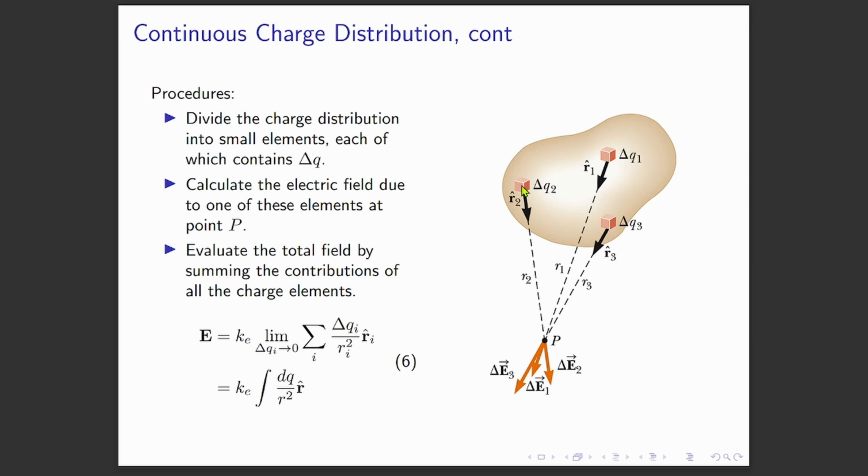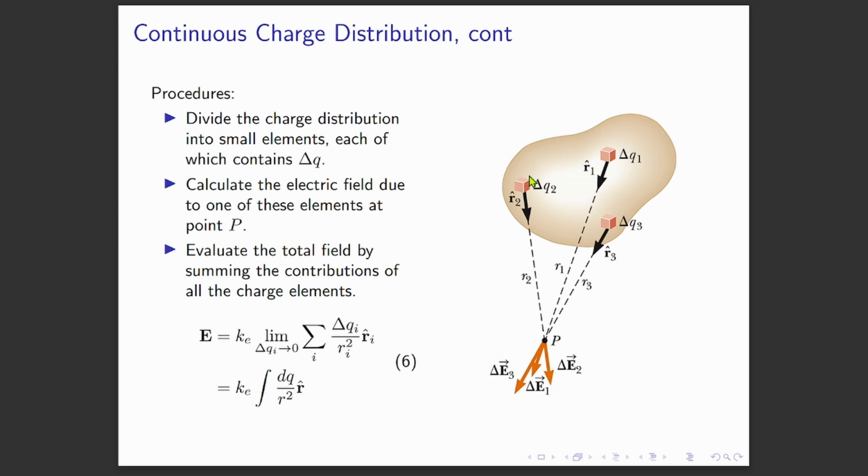And then I have to consider the distance between the box and the point of interest. For example, if I want to evaluate the electric field strength at this point, I want to know how big is the magnitude of the electric field at this particular point. Then I have to consider the small box here, and the distance between the box and the point here. And then I have to consider another box, and then another box, and then another box, such that when I put all these boxes together, they will form the original body. Do you see what I mean?